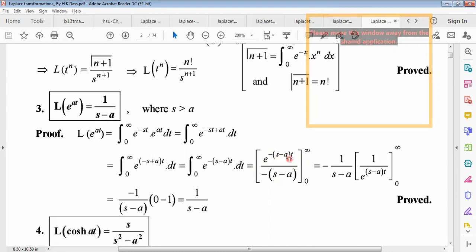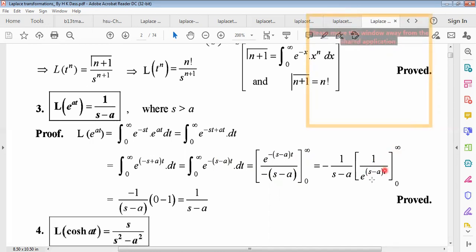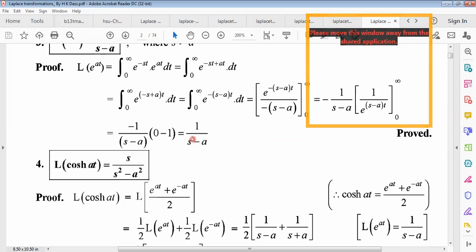So putting the upper limit in the place of t here, we get 1 by e to the power infinity. Understand? E to the power minus (s minus a) t can be written as 1 by e to the power (s minus a) into t. The negative sign is cancelled because of the inverse. So putting the upper limit, we get 0, and putting the lower limit, e to the power 0 means 1. So we easily get 1 by s minus a.